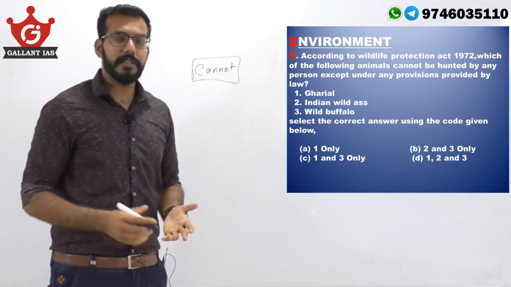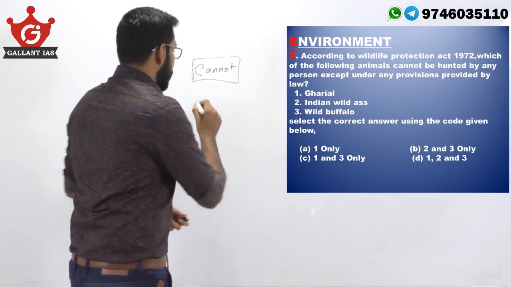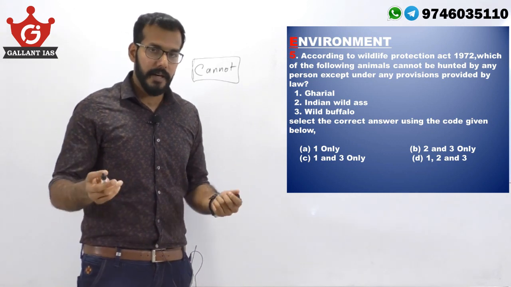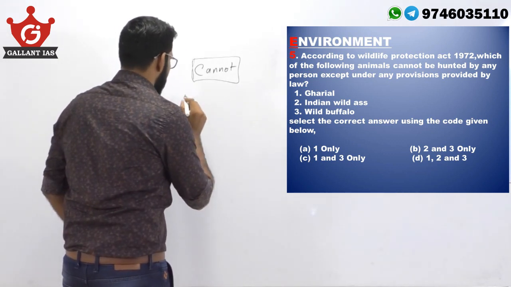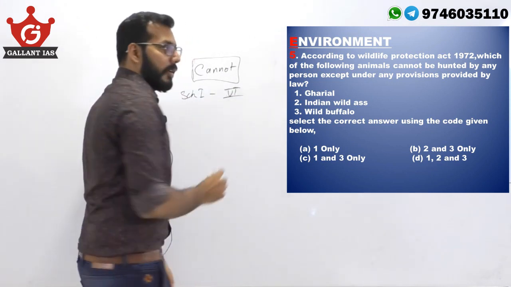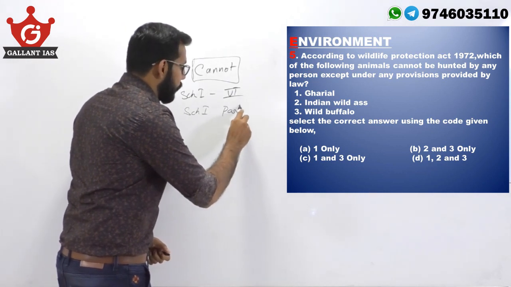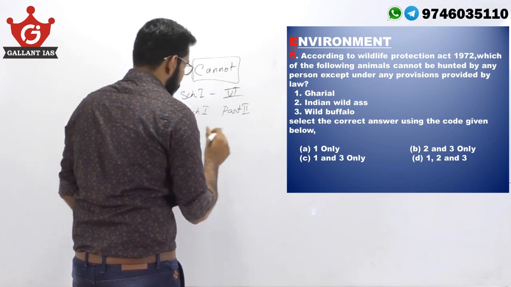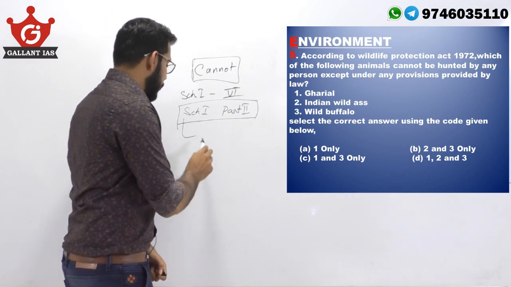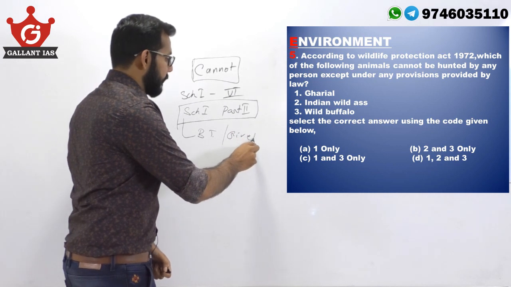The Wildlife Protection Act 1972 is a very important piece of environmental law in India. It provides protection to animals in India by dividing them into 6 categories, 6 schedules, Schedule 1 to Schedule 6, under which Schedule 1 and Part 2 of Schedule 2 are given the utmost legal protection in India. This list includes your Bengal tiger, Gir lion, etc.